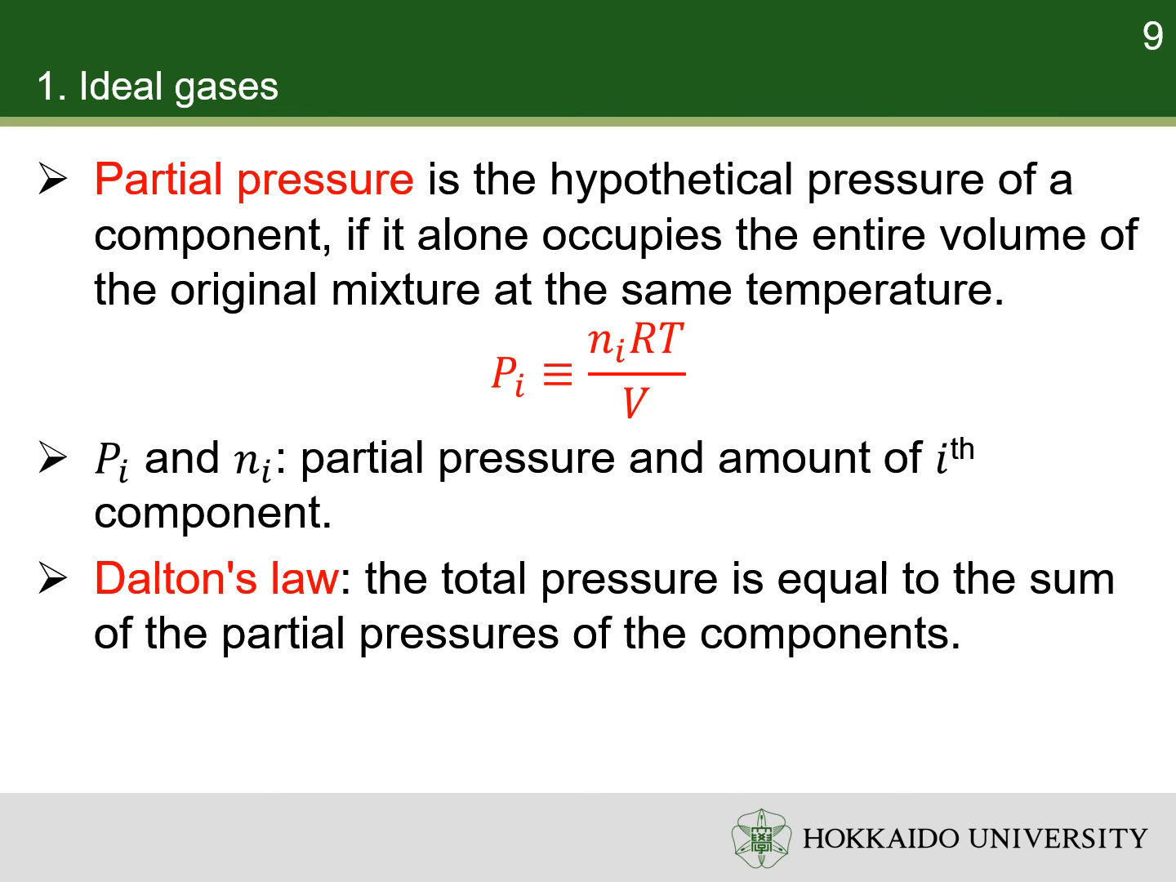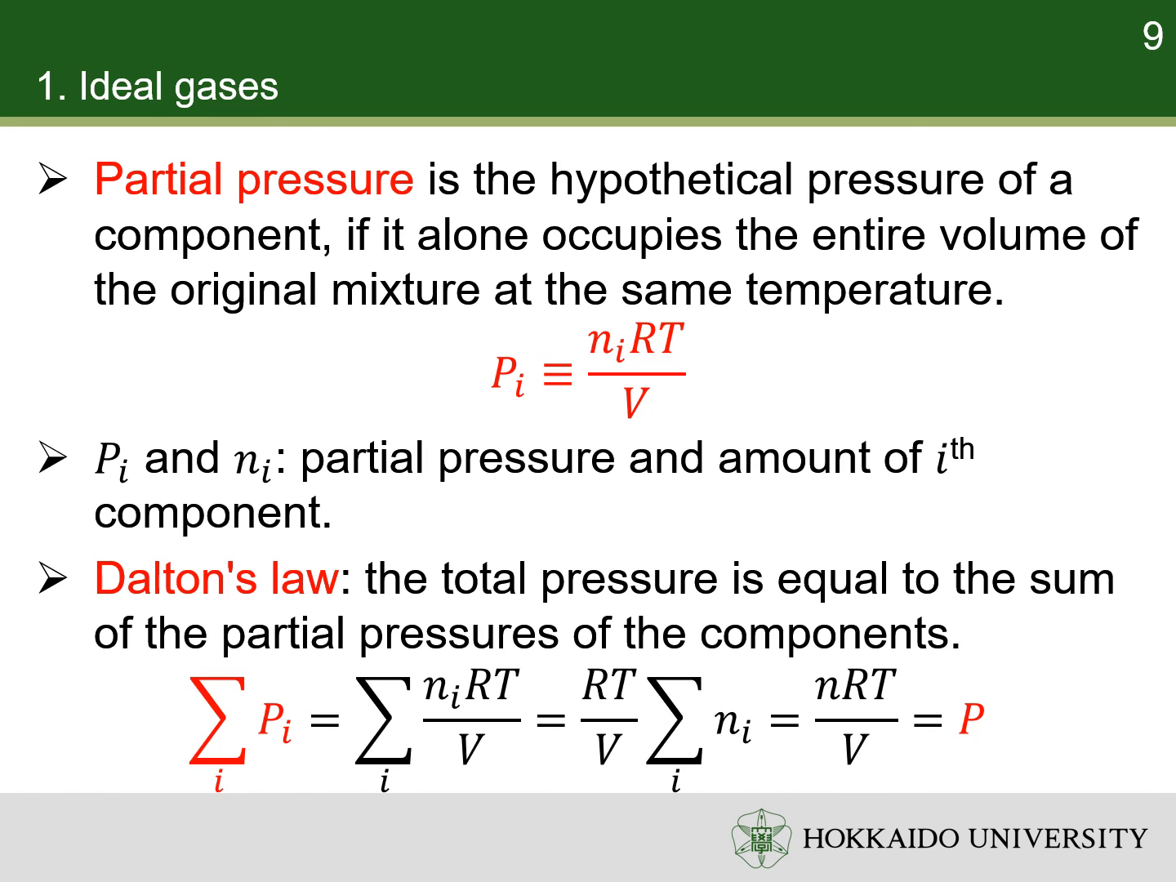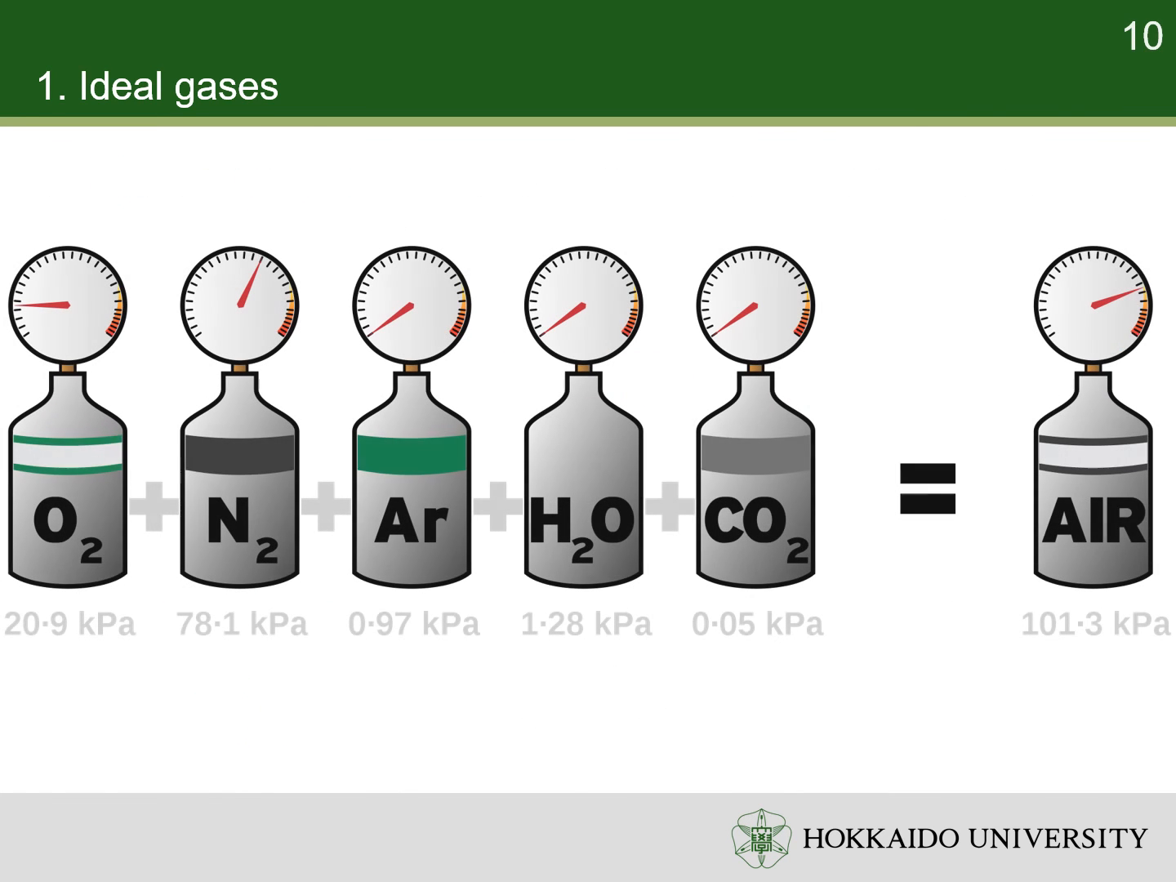The relation between the partial pressures of components and the total pressure is Dalton's law. It states that the total pressure of a gas mixture is equal to the sum of the partial pressures of the individual components. Dalton's law can be derived from the ideal gas law and the definition of partial pressure. For example, the total pressure of air is equal to the sum of the partial pressures of nitrogen, oxygen, argon, water vapor, carbon dioxide, etc.